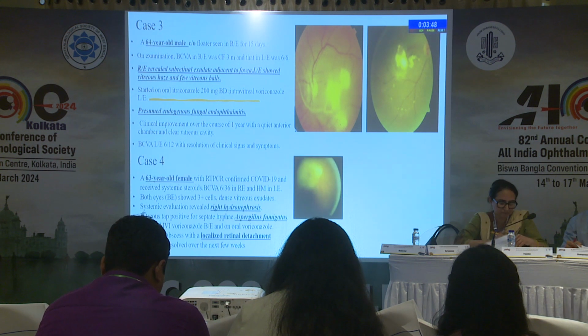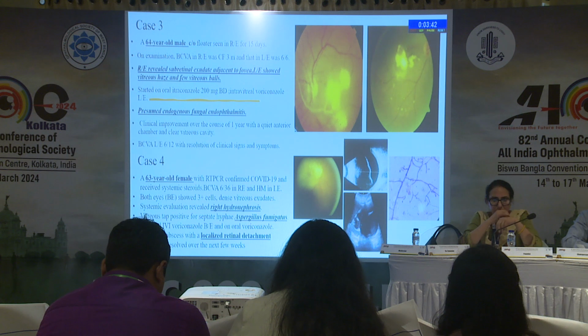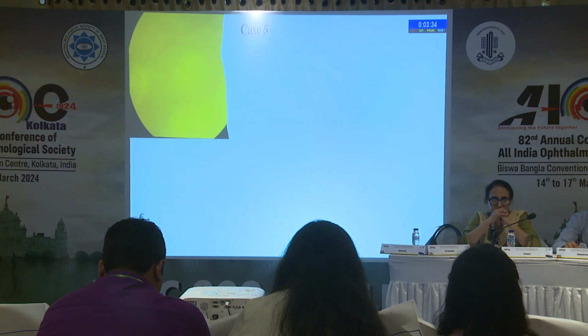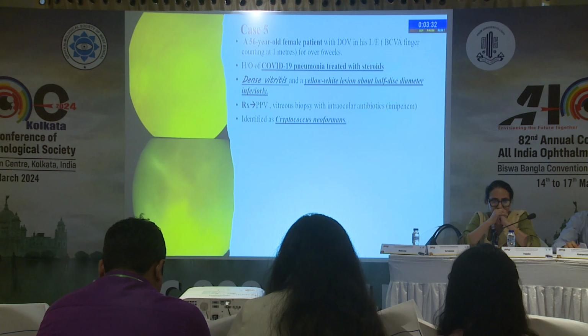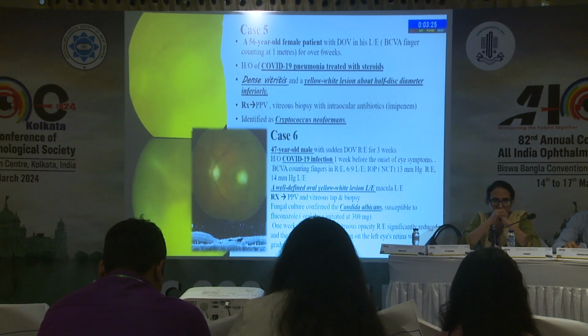In our next case, which was also a case of RT-PCR confirmed COVID-19, systemic evaluation revealed right hydronephrosis, and vitreous tap was positive for septate hyphae of Aspergillus fumigatus, as shown here. Now, in our next case, we could not see anything. There was dense vitritis and a yellow-white lesion about half disc diameter inferiorly. We proceeded for pars plana vitrectomy and got Cryptococcus neoformans.